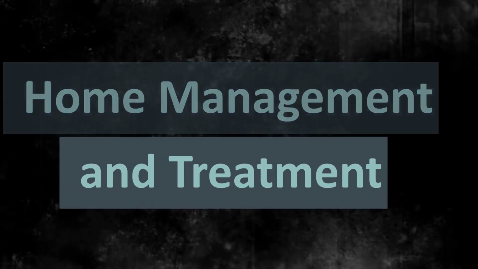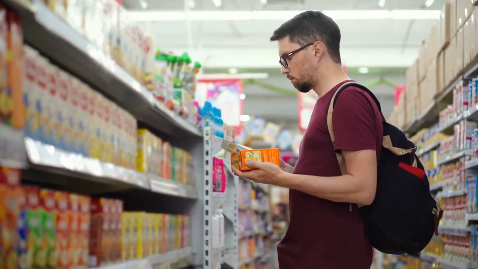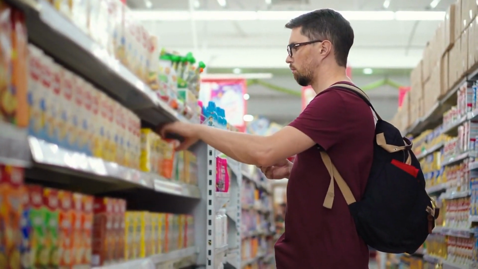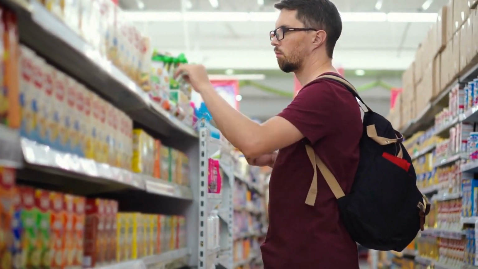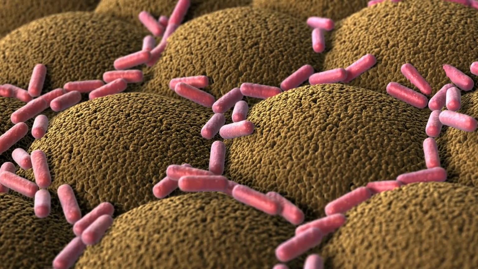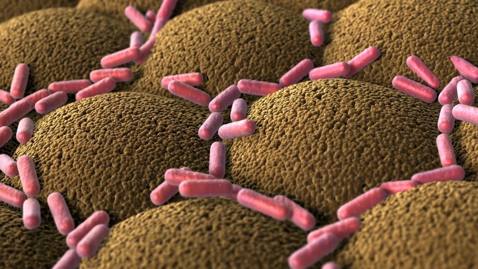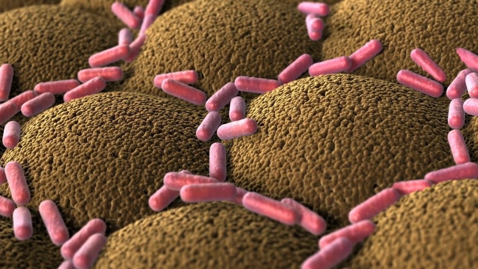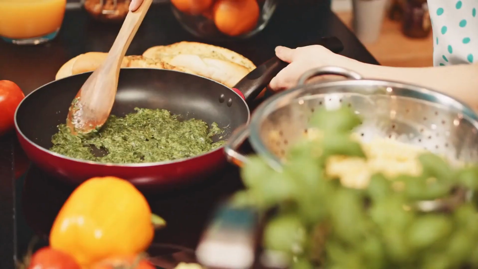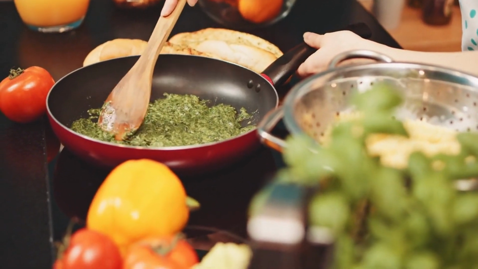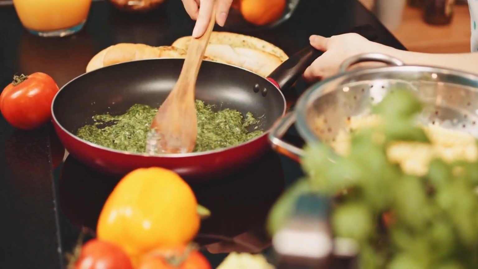Home management and treatment. The cornerstone of celiac disease treatment is a strict, lifelong gluten-free diet. By eliminating all sources of gluten from the diet, the immune system stops attacking the small intestine, allowing it to heal and preventing further damage. Managing celiac disease at home involves several key strategies.